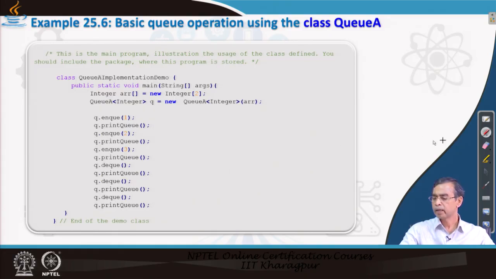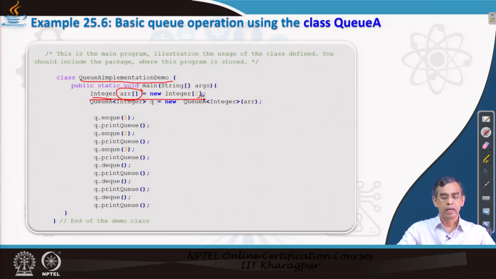Now, you see this program is the QA implementation demo, and here we declare an array. The array is an array of integers, that is its declared type. Initially the size is 2, we have intentionally made the size 2, you can make it a little larger anyway. So, no issue.